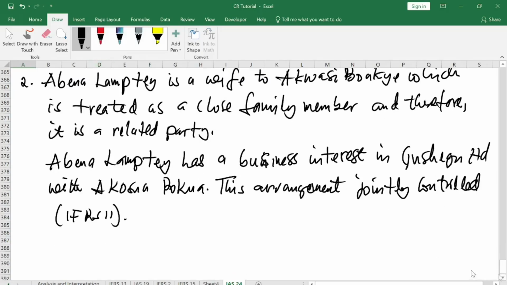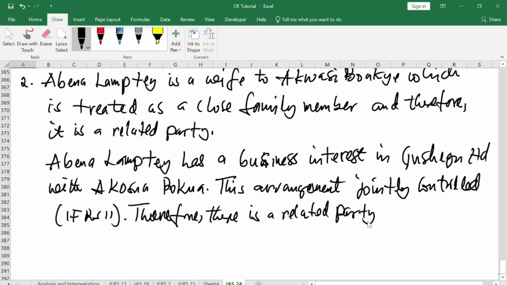Okay, so there's a related party between these two people. Don't forget, when two parties join in a business, there's a related party. So this arrangement is jointly controlled, which is an IFRS 11. Therefore, there's a related party. You see, link it. There is a related party to Bongo.